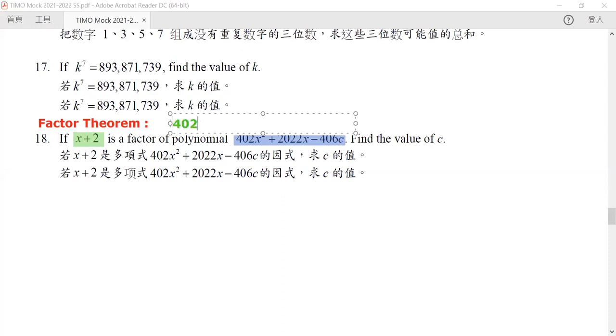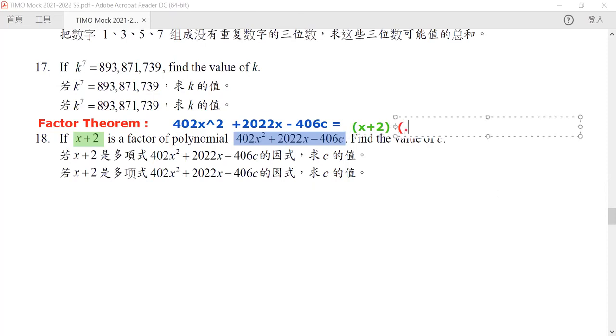So our 402x squared plus 2022x minus 406c, this polynomial can be written as x plus 2 multiplied by some other polynomial. This other polynomial we denote in red. We have no interest in what exactly our red polynomial is. We just know that there is some polynomial here.